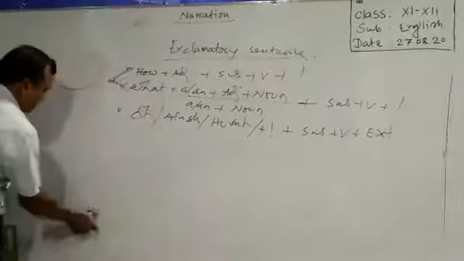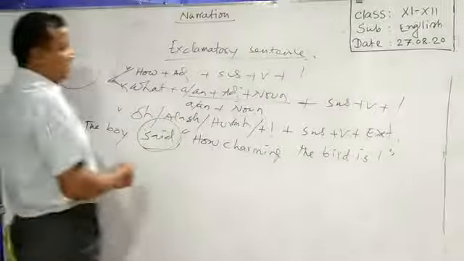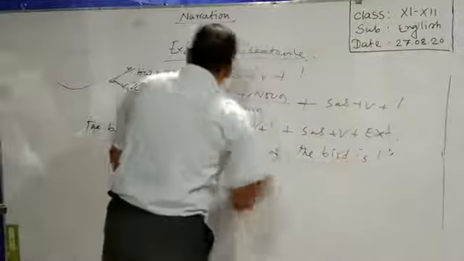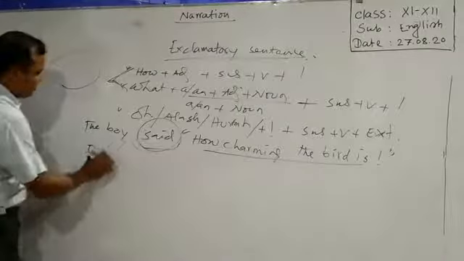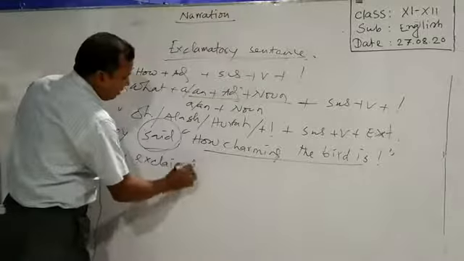I am going to give you an example. The boy said, how charming the bird is. At first we have to change this reporting verb using, this is the case of joy, so we have to use exclaimed with joy. The boy exclaimed with joy,